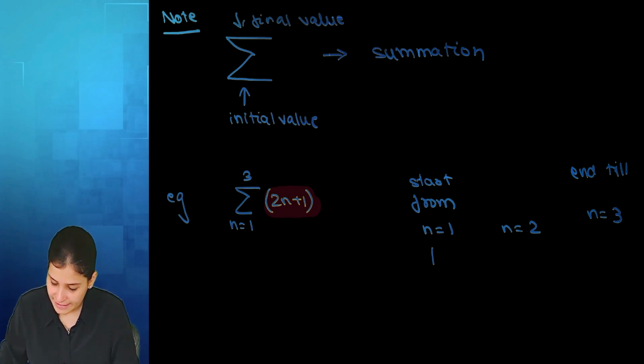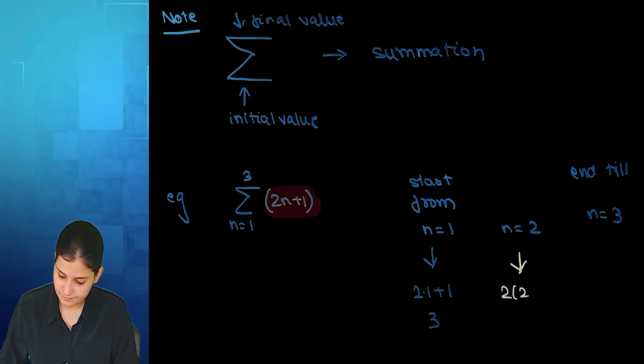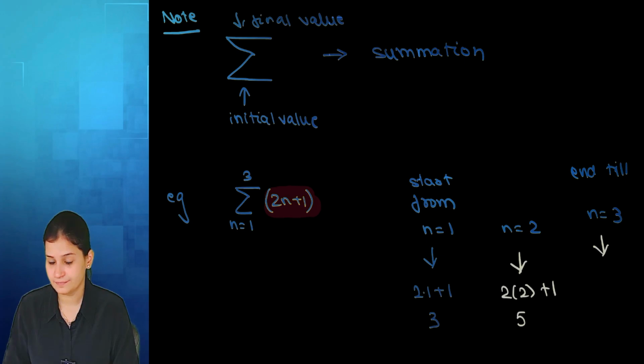If I put n equal to 1, I'll get 3. Yes or no? Yes, ma'am. If I put n equal to 2, what will I get? 5. If I put n equal to 3, what will I get? 7.